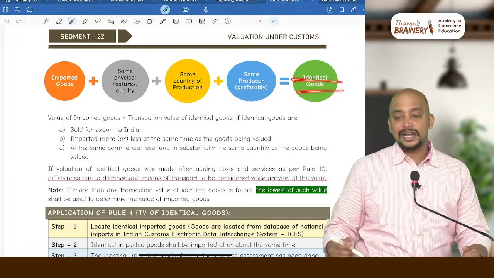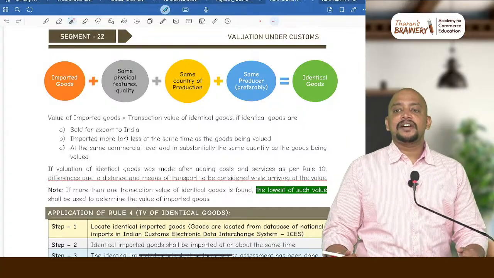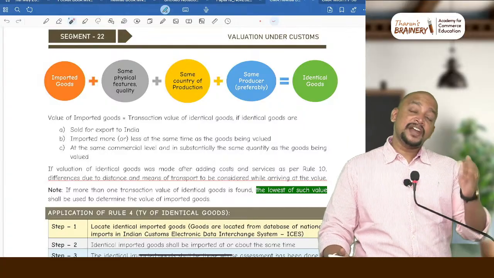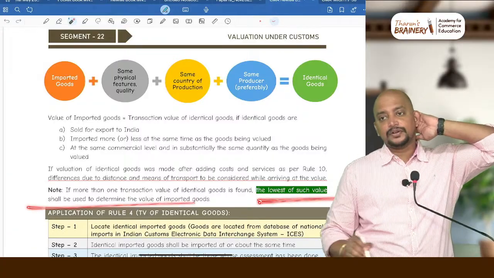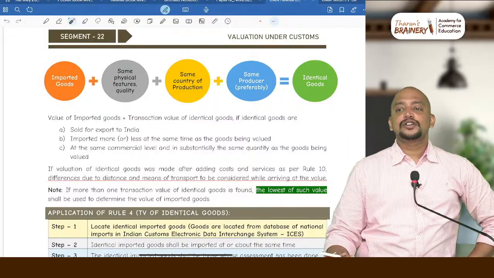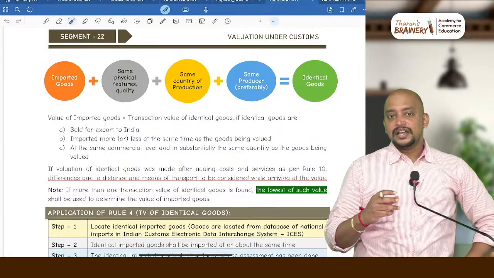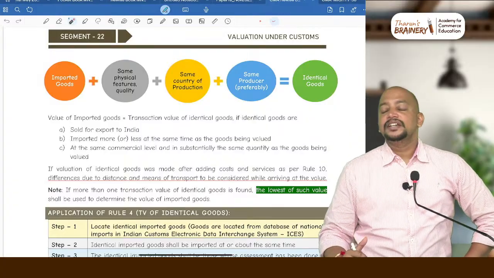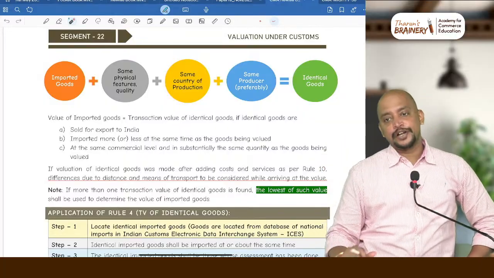If it is identical goods, then we will take the value of that identical goods, and if we have more than one identical goods, we take the lowest of such values. But while doing identical goods, the least quantities should not be taken, because comparable quantity should be more or less the same. If it is completely meager, small quantities, that should not be taken into account.